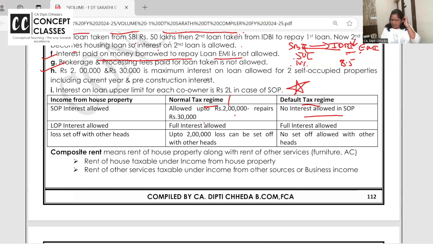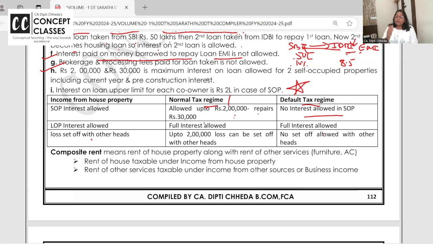Let out, I mean, the same self-occupied: if you go for out of the default tax regime, in case of self-occupied, interest is allowed 2 lakh for purchase and construction, and for repairs 30,000. Let out, full interest is allowed on due basis.